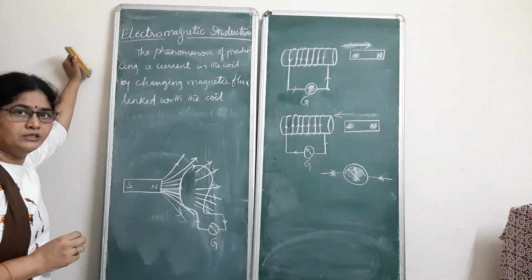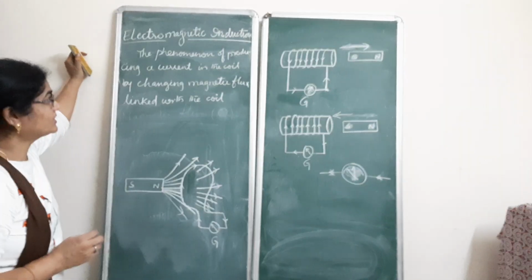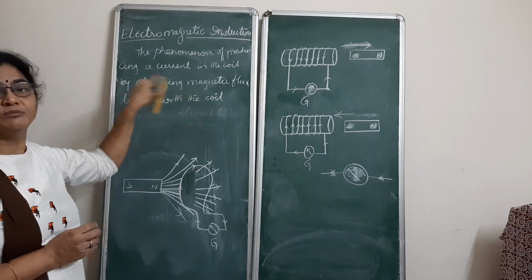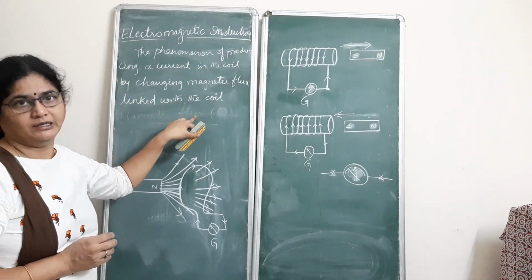Is this clear, children? What is electromagnetic induction? Electromagnetic induction is the phenomenon of producing current in a coil by changing magnetic flux linked with this coil.